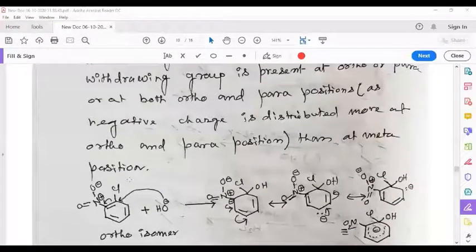We know that electron withdrawing groups present in the aromatic ring increase reactivity of nucleophilic substitution reaction. And it has been observed that when that electron withdrawing group is present at ortho or at para or at both ortho and para positions, then reactivity of nucleophilic substitution reaction increases enormously. So this can be explained by looking at the schemes.